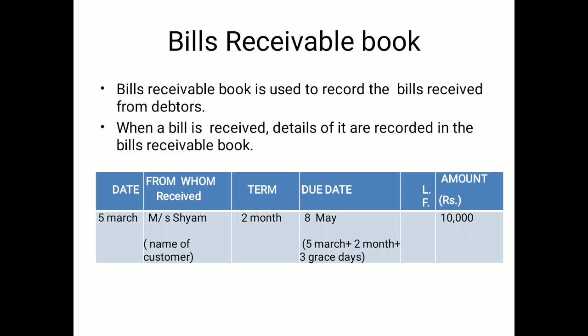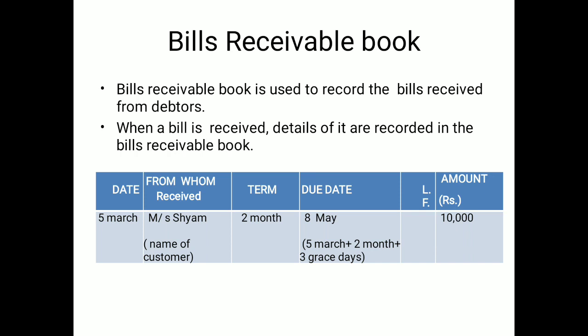There will be one complete chapter in front of you related to the bill of exchange, which will give you the complete details of the bill receivable. But here I am telling you the passing of the entry, how to pass the bill receivable entry. The entry is bills receivable account debit to the customer, here Sham.